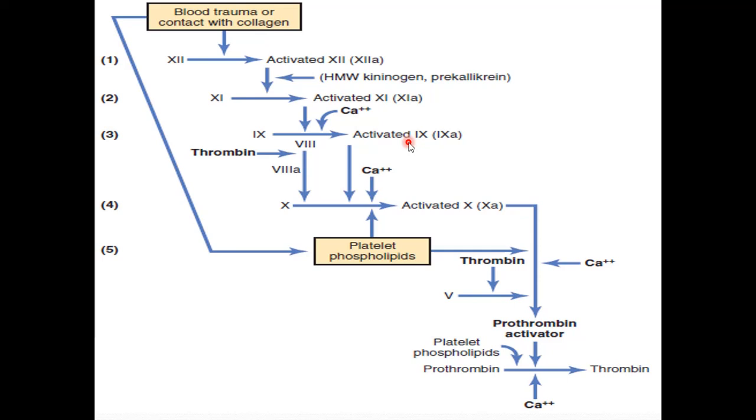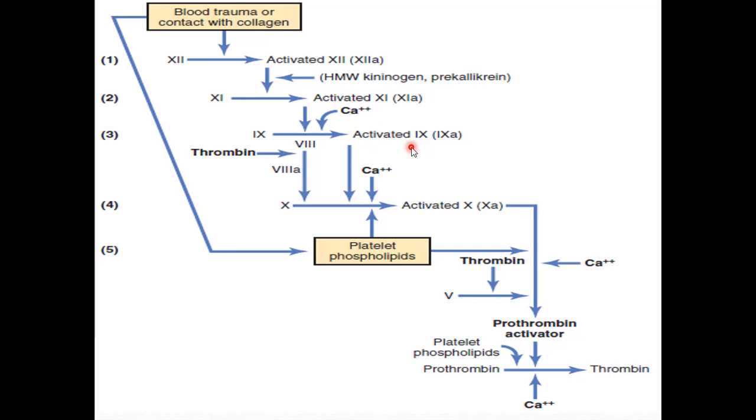I am repeating this point: factor 11 acts enzymatically on factor 9 to convert it into activated factor 9. There is an alternate mechanism by which factor 9 can be activated, and that is by the action of activated factor 7, which is formed in the extrinsic pathway of clotting.